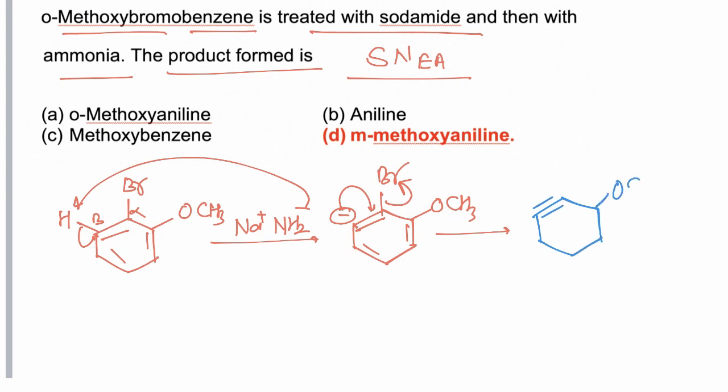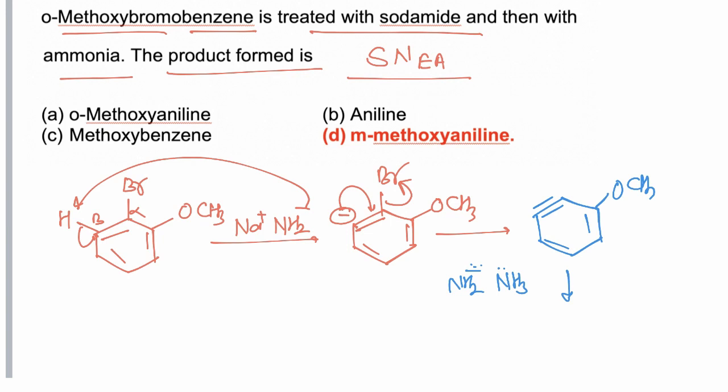We get OCH3 on the benzyne intermediate. Now another molecule of ammonia acts as a nucleophile. NH2 negative will attack at the carbon from which we get the more stable intermediate.